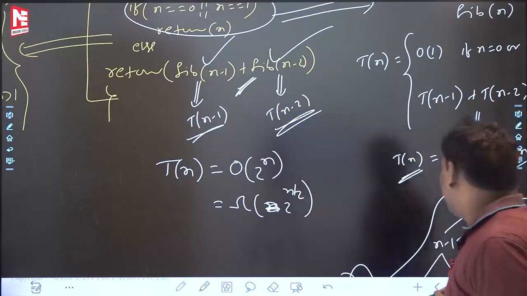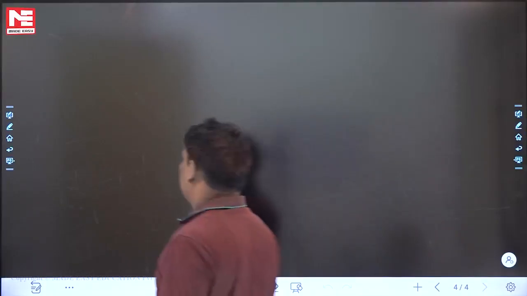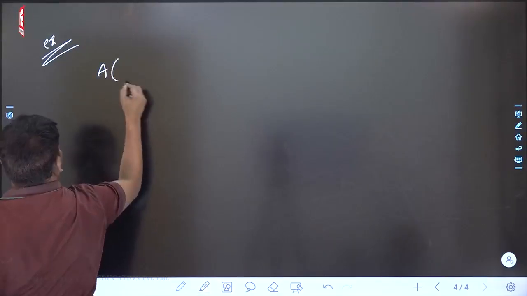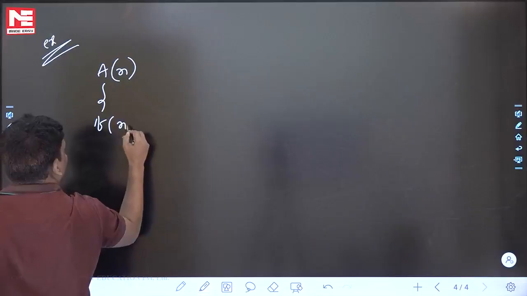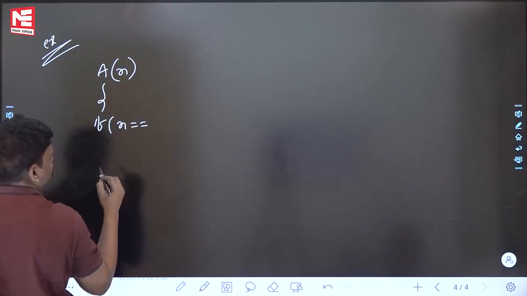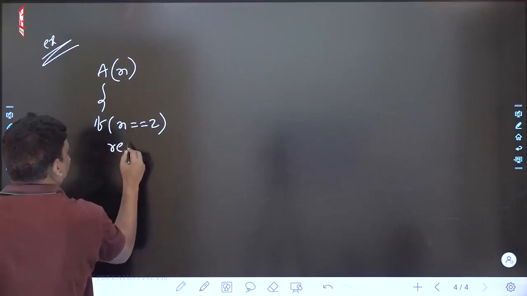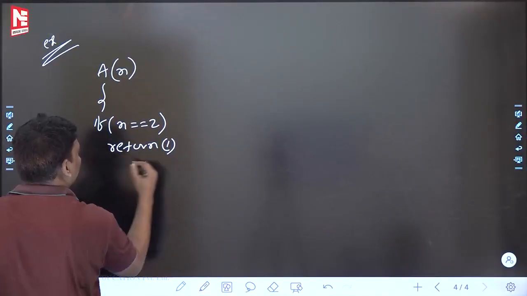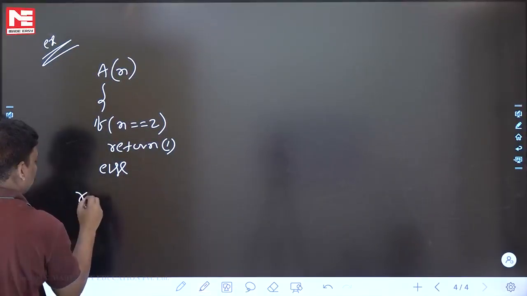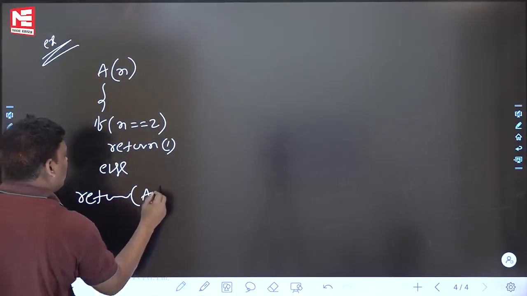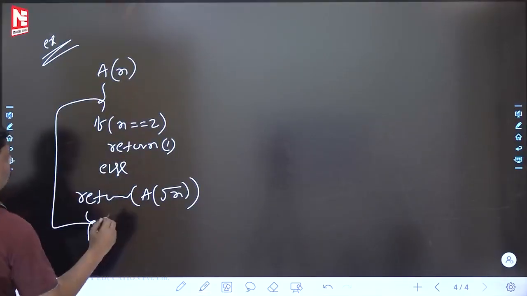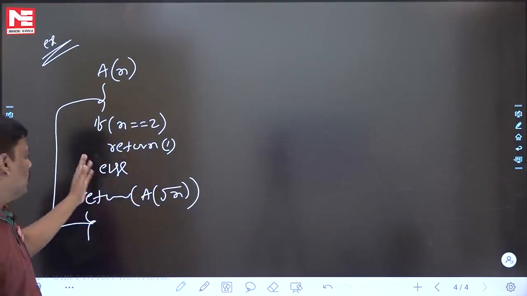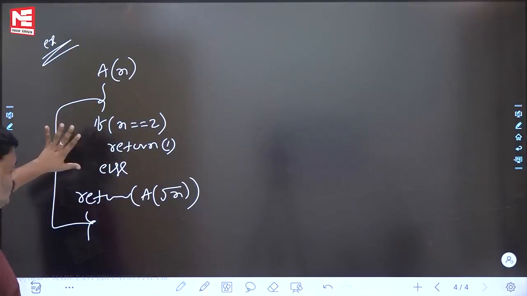Right? Fine. Let's see this problem also. One small problem, an interesting one. It may solve one more small mistake. What are you going to do? A of n: if n is equal to 2, return 1, else return A of root n. I am thinking that this is the given recursive program.